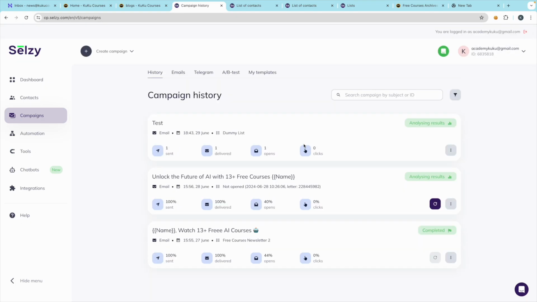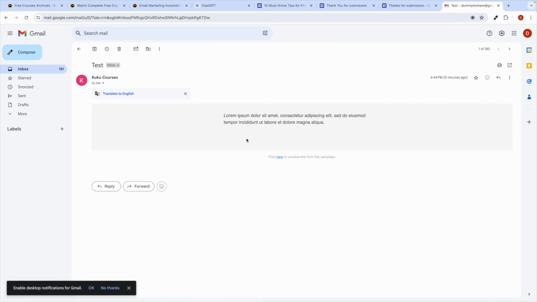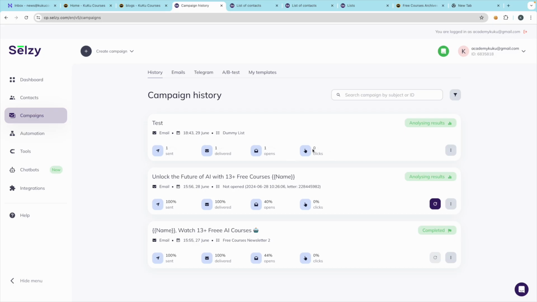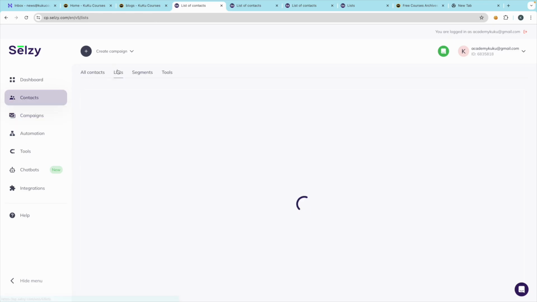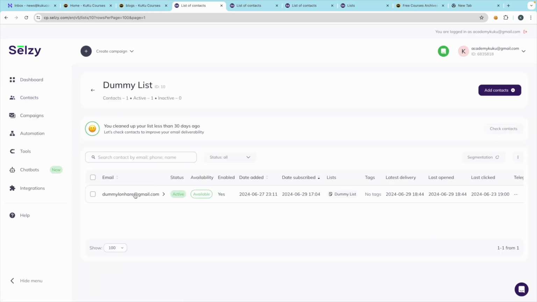And if you have provided any links in your email, and anyone clicks on that link, that data will also show up here. So that's how you can send bulk emails. This is what I just wanted to tell you. We have the dummy list here, and right now only one contact is there, but when you have multiple contacts, you can send them bulk emails this way.